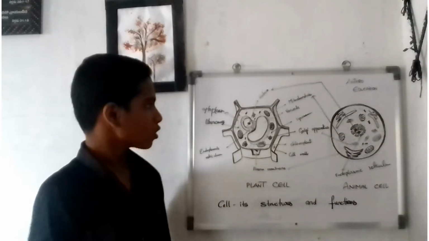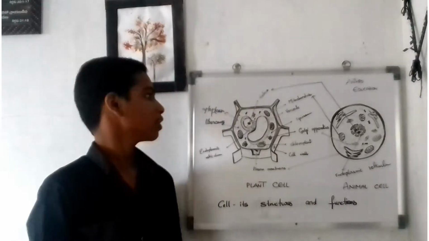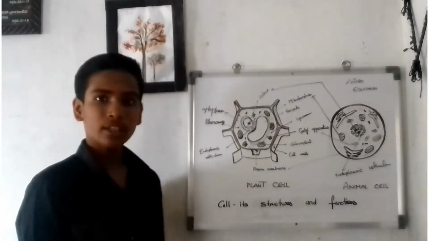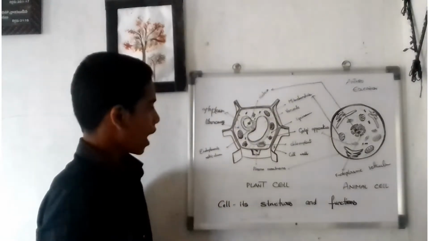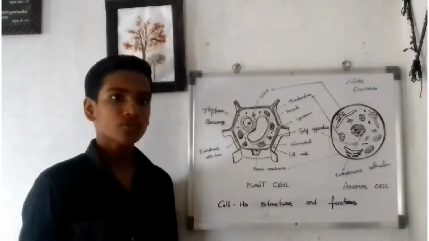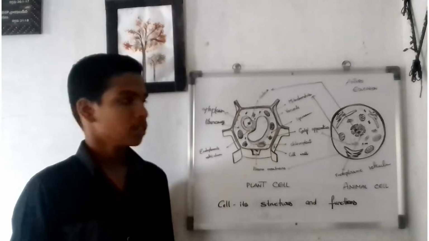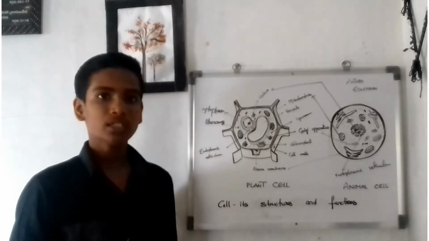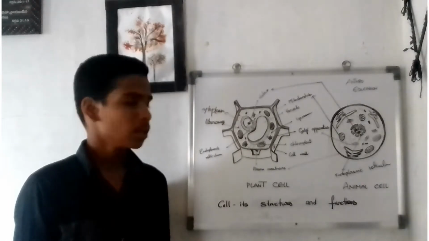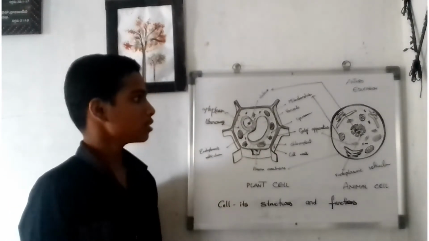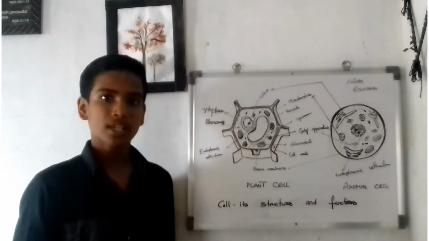In the absence of any organelle, the functions of the plant cell may stop, and the cell may die. In the absence of the endoplasmic reticulum, the transport of food to all the organelles of the cell may not take place, and the cell may die. In the absence of mitochondria, energy may not be transported to all the organelles, and the cell may die. So all these organelles are important in the cell.